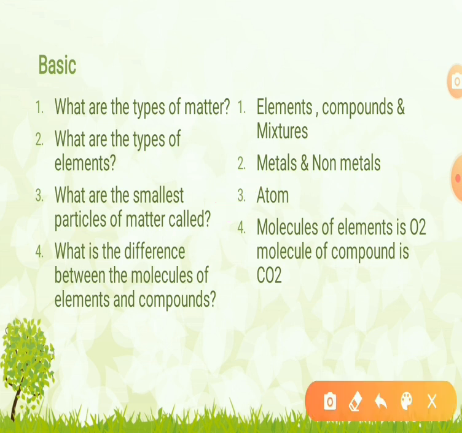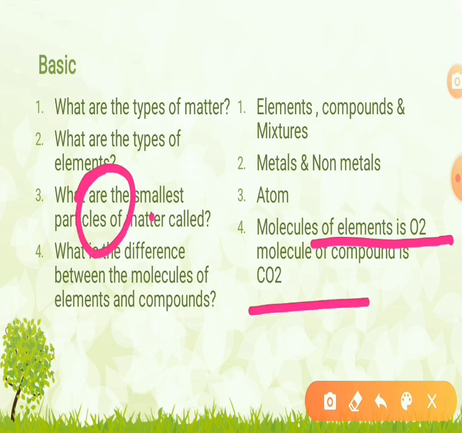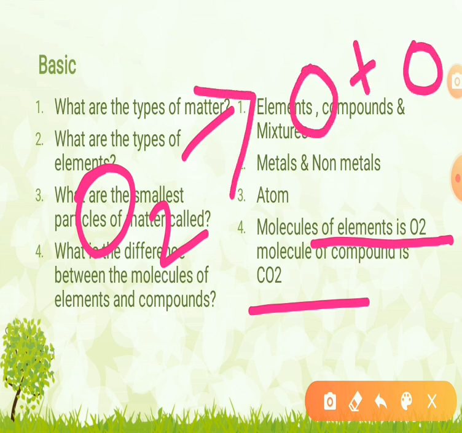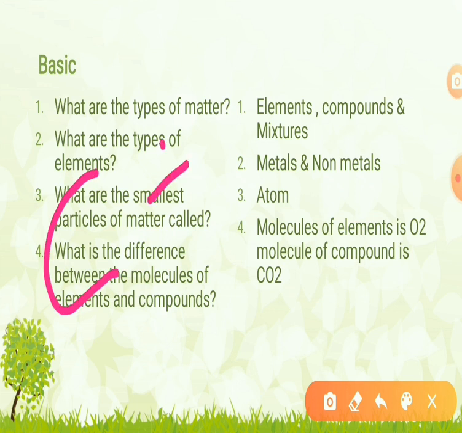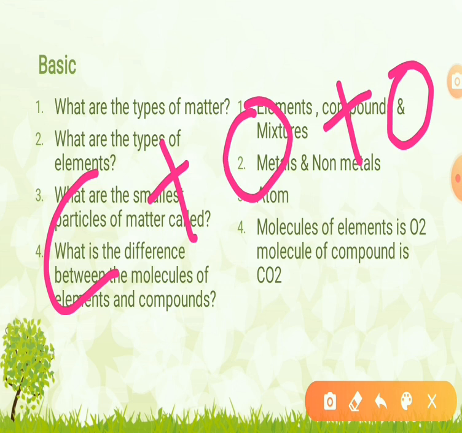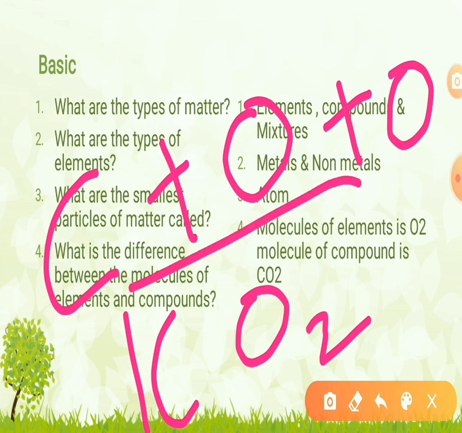Next is what is the difference between a molecule of an element and a molecule of a compound. The molecule of an element is O2, where two oxygen atoms combine to give a molecule of oxygen. Whereas the molecule of a compound is CO2, where carbon combines with two oxygen atoms to give carbon dioxide, and this is called the molecule of a compound.